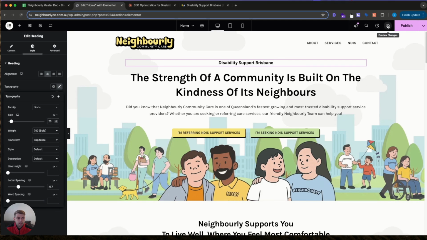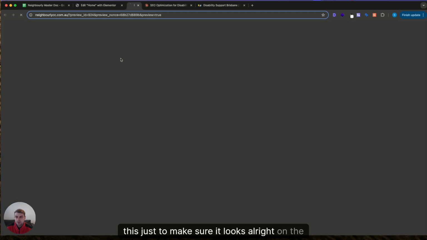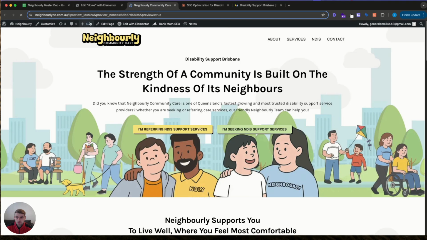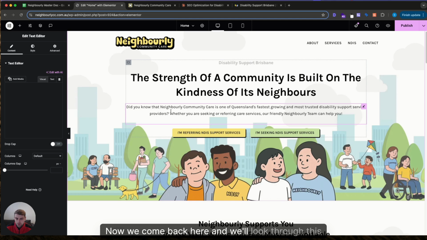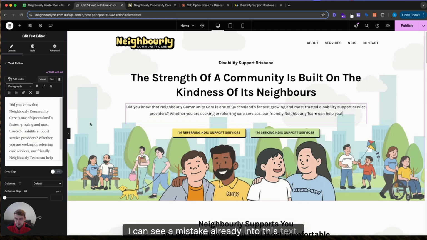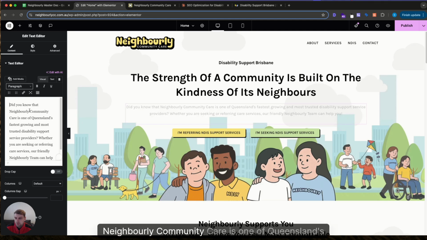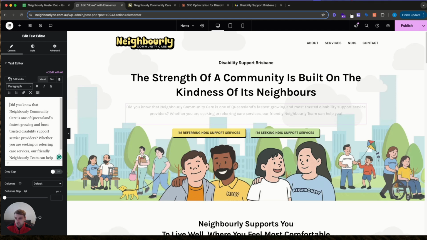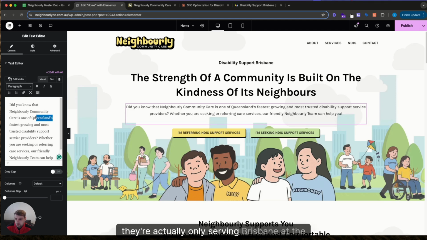Now we'll just preview this just to make sure it looks all right on the front end. Yep, that's all good. Now we come back here and we'll look through this text here. Now I can see a mistake already inside this text. It says Neighbourly Community Care is one of Queensland's fastest growing. They're actually only serving Brisbane at the moment.